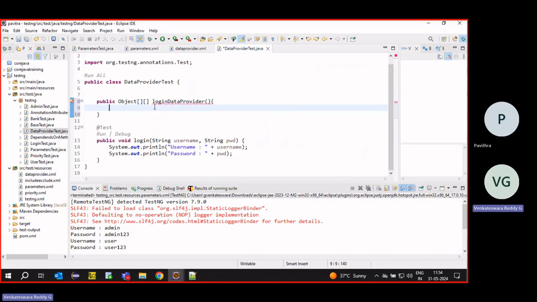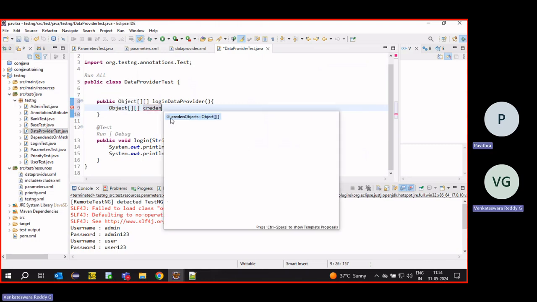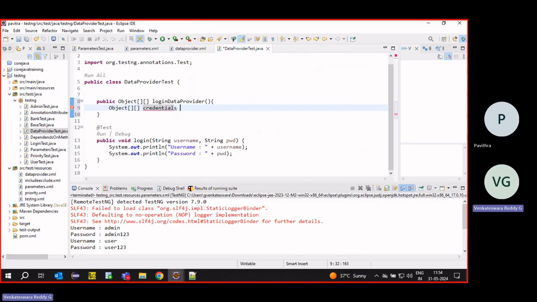If we are returning two-dimensional, we have to create a two-dimensional object array and return it. So we can create a two-dimensional object array with fixed values, the credentials. How to create a two-dimensional array with fixed values?